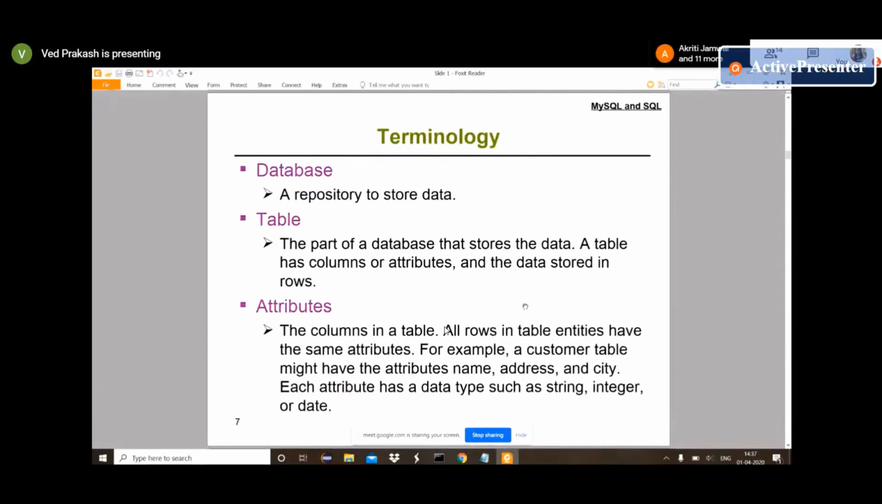So in database terminology, we have a repository to store data. Where we are storing data is called a database. Table is the part of the database where we store the data. In a table, we have columns or attributes, where we store data, and our data as rows. Again, attributes are columns in a table.